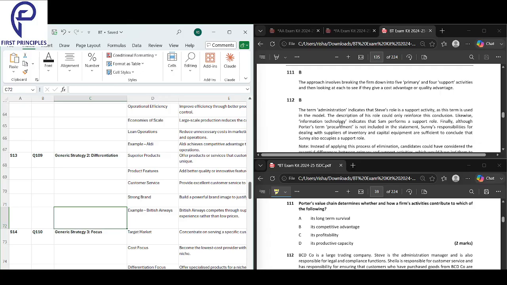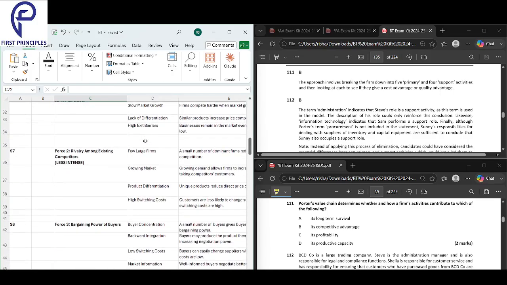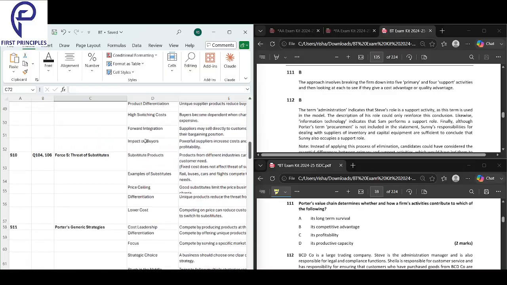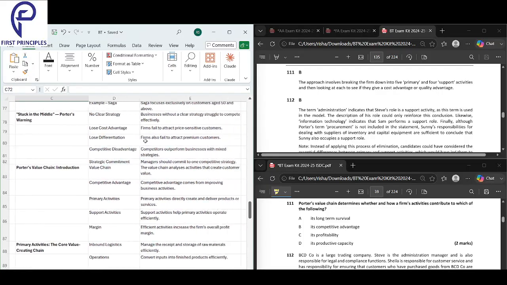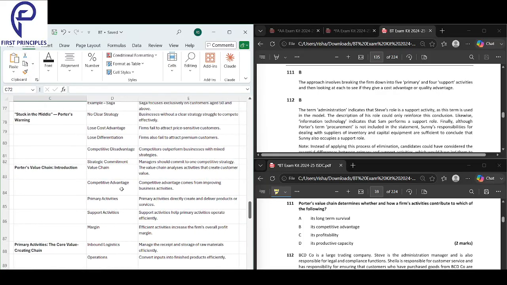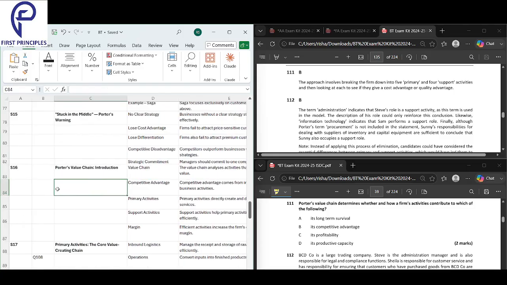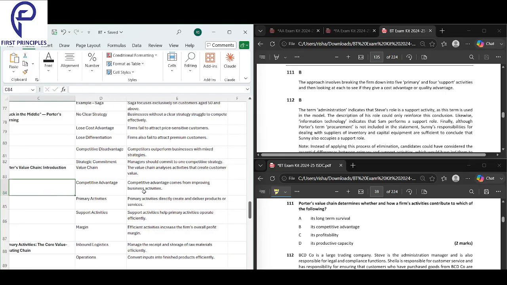Porter's value chain breaks a firm's activities down to see how it creates value. So what does the value chain help to determine? It helps in building competitive advantage. We had done this over here, so this is where the question is coming from. Question 111.